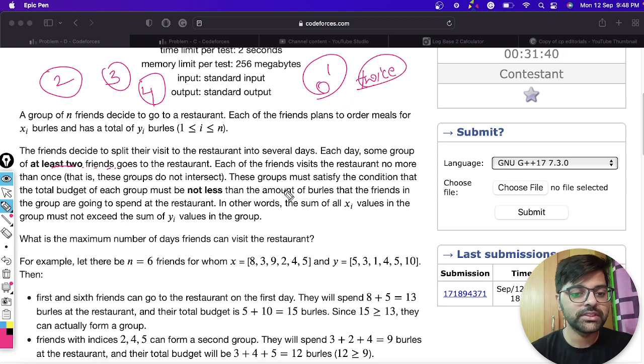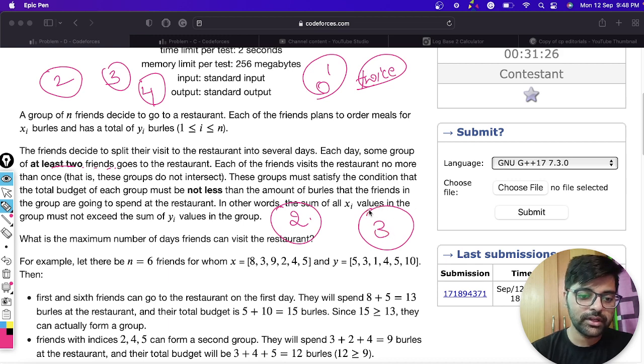This group must satisfy the condition that the total budget of each group must not be less than the amount of burles that the friends in the group are going to spend. So let's say they divided themselves into some groups, and they have all the money and some expenditure. The expenditure must be less than or equal to the total amount they have. This condition you will have to satisfy.